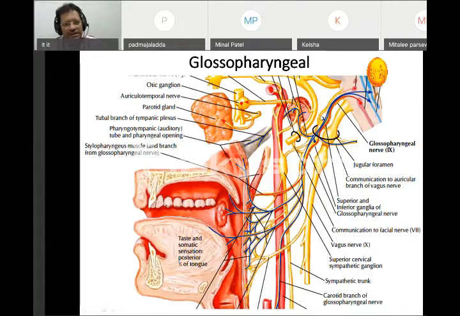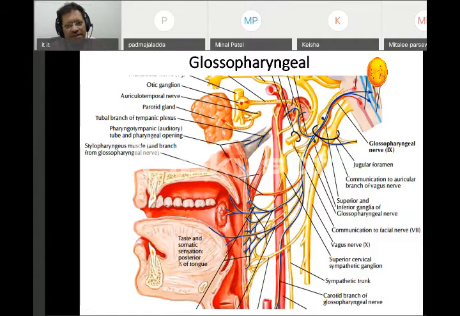Glossopharyngeal nerve. Now this is the nerve from here. All the nerves are arising from medulla oblongata. Glossopharyngeal, then there is vagus, then the accessory and hypoglossal. These all four are basically the nerves which are coming from the medulla oblongata. So glossopharyngeal arises from the medulla oblongata, comes out from the cranial cavity from the jugular foramen.